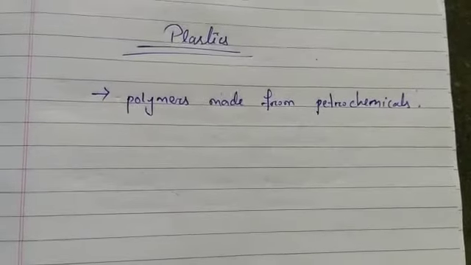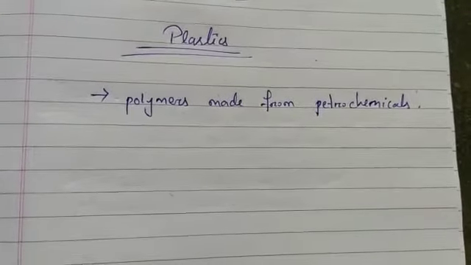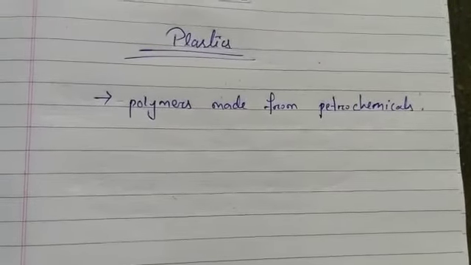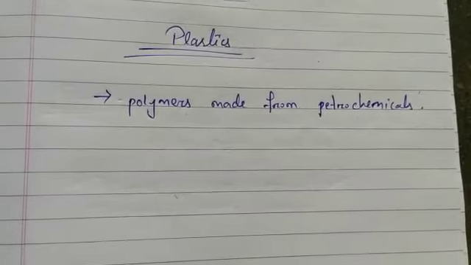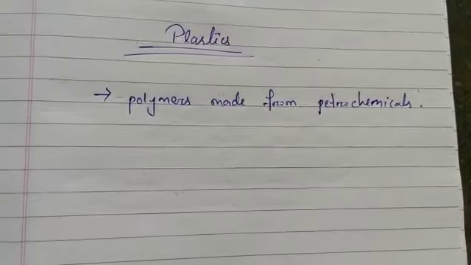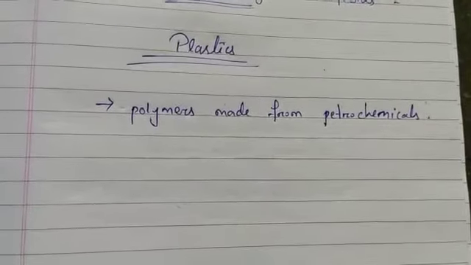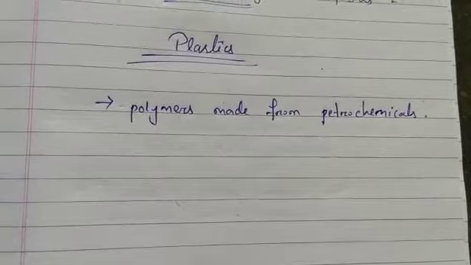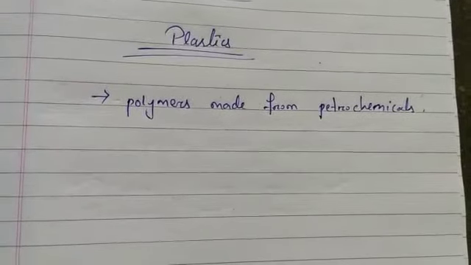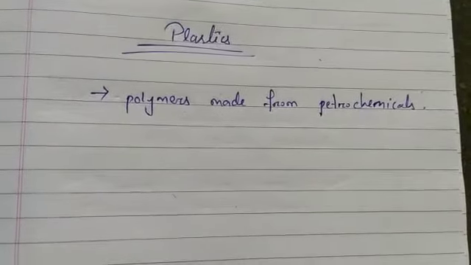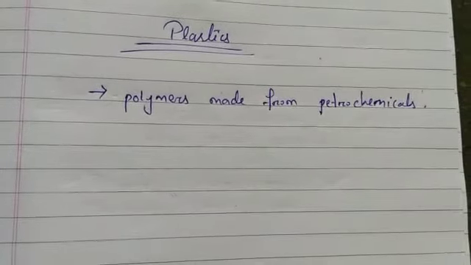Bakelite is used to make electrical switchboards. Because of their large variety and useful properties, plastics are used widely. They can be hard or soft, rigid or flexible, opaque or transparent. They provide a cheaper alternative to metal and glass.